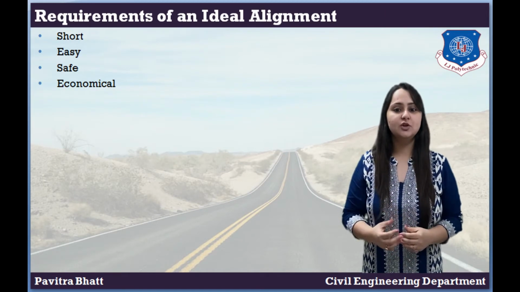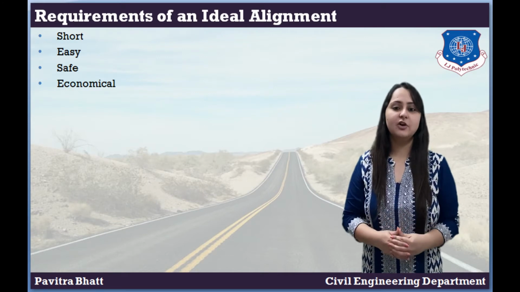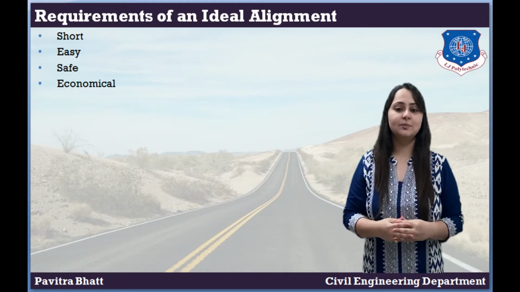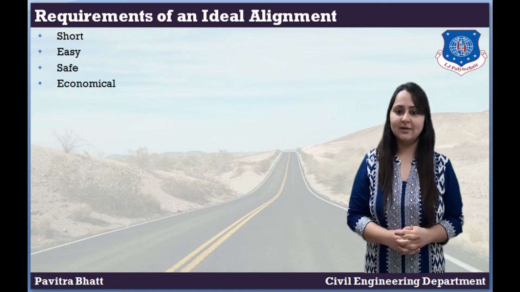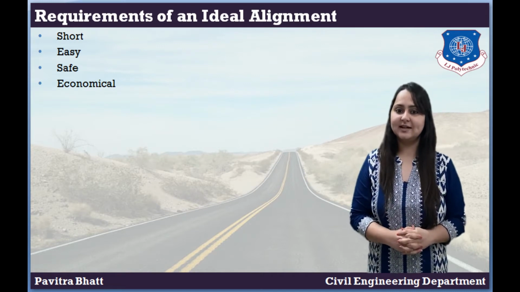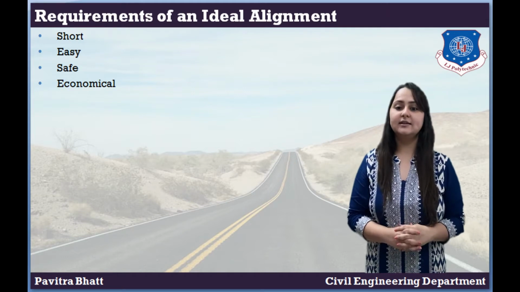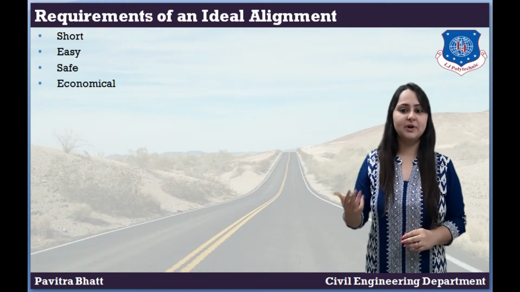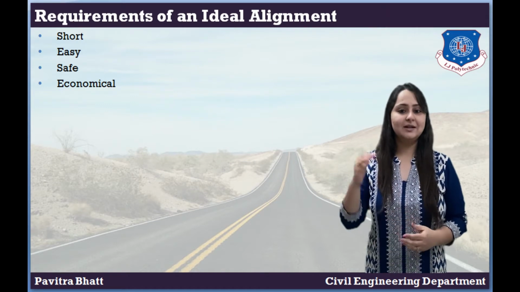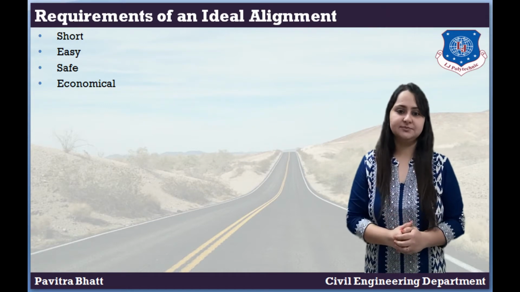Also, it should be safe for traffic operation with safe geometric design. Fourth, economic. The highway alignment should be selected in such a way that the total cost, including initial cost, maintenance cost and operational cost, is brought down to the minimum level.